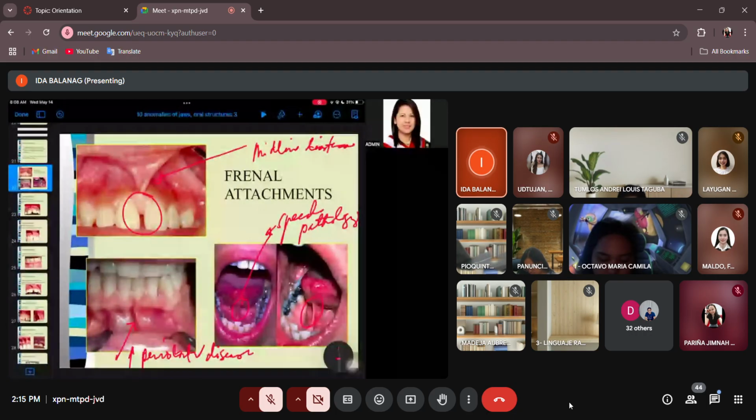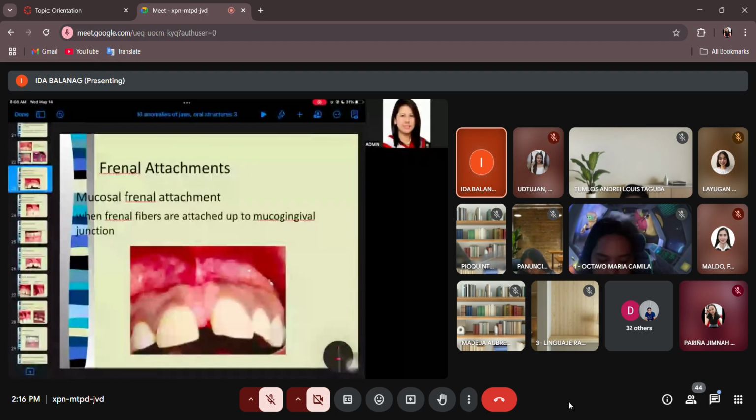Okay, let us classify our frenal attachment. If the frenum is attached to the mucogingival junction, so if this is the mucogingival junction, hanggang dun lang siya, this is considered to be the normal attachment, mucosal frenal attachment. So we name it based on the level it is located. If it's attached to the mucogingival junction, then we call it the mucosal frenal attachment. Are you still good?